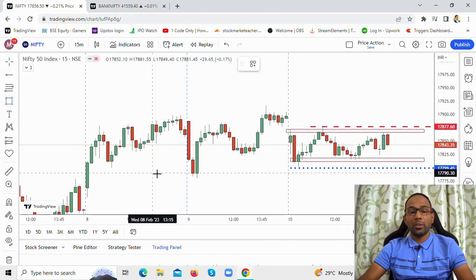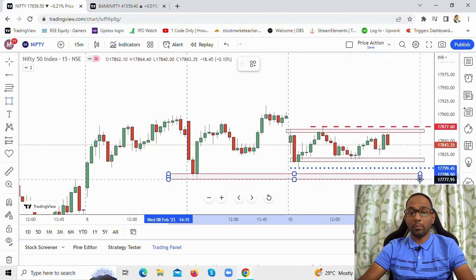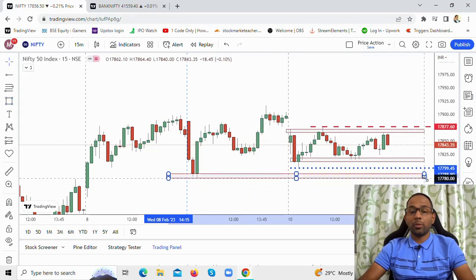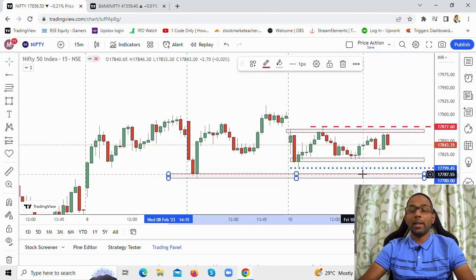This is a major support zone here for the market. This is another major support. So there are a lot of supports here for Nifty. This is another support around 17,780 to 17,790 levels. This is another major support. So Nifty has to break all these levels if it has to move down towards the downside, because there are major supports here.